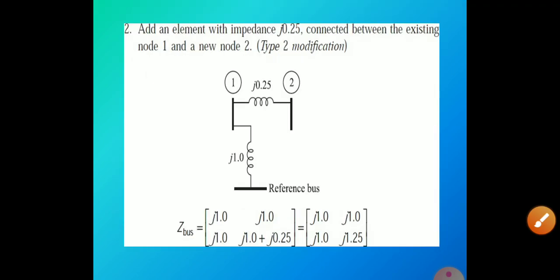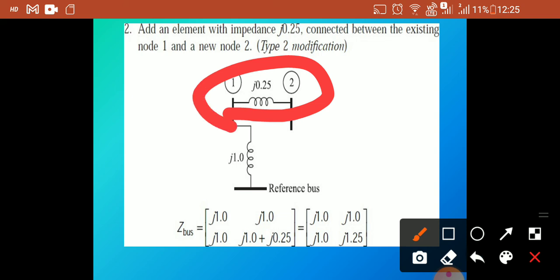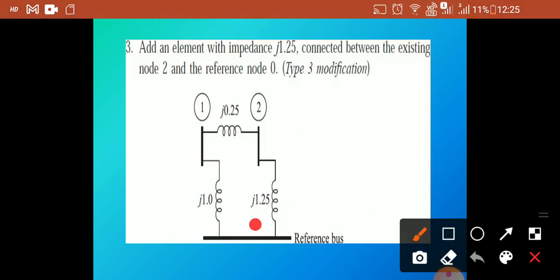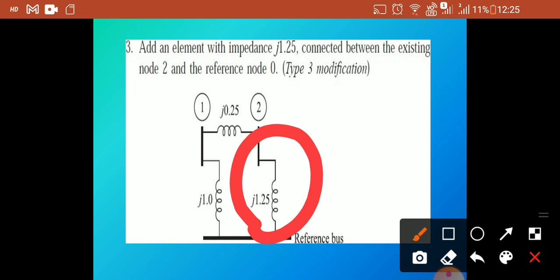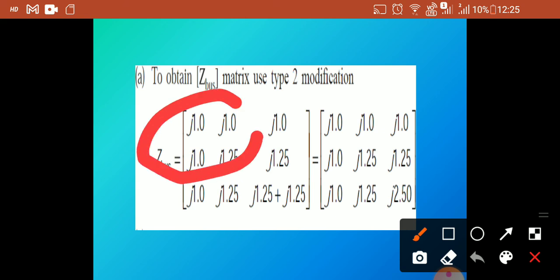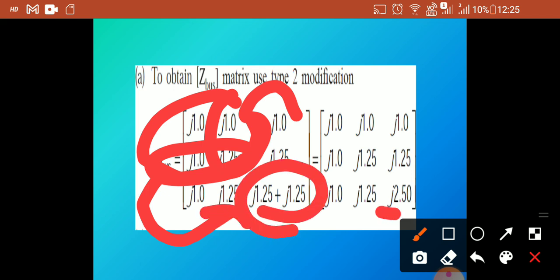So next one, after that we are going to add an element between two nodes, that is an existing node and a new node. So the formula will be like this, and this is the resultant matrix. So next one, you have to connect an element between the reference node and an existing node. That is type 3 modification, and this one is written like this, and this part should be written like this. And here you have to add all elements.